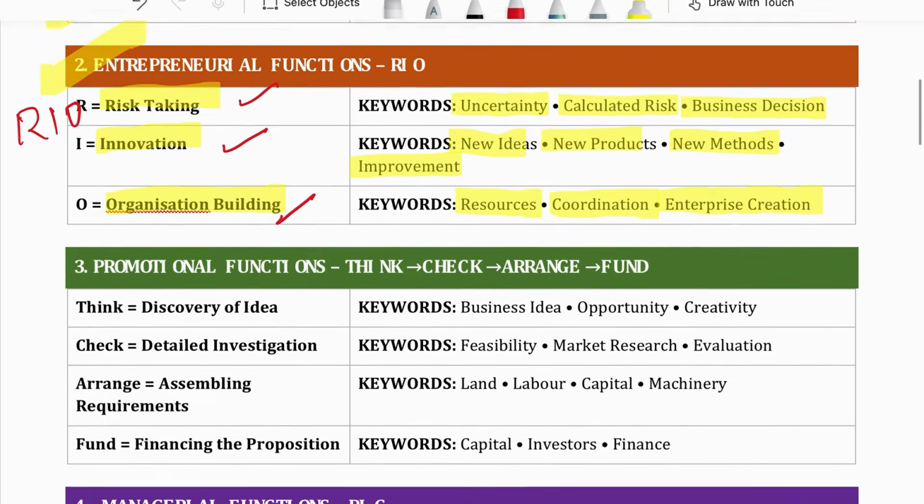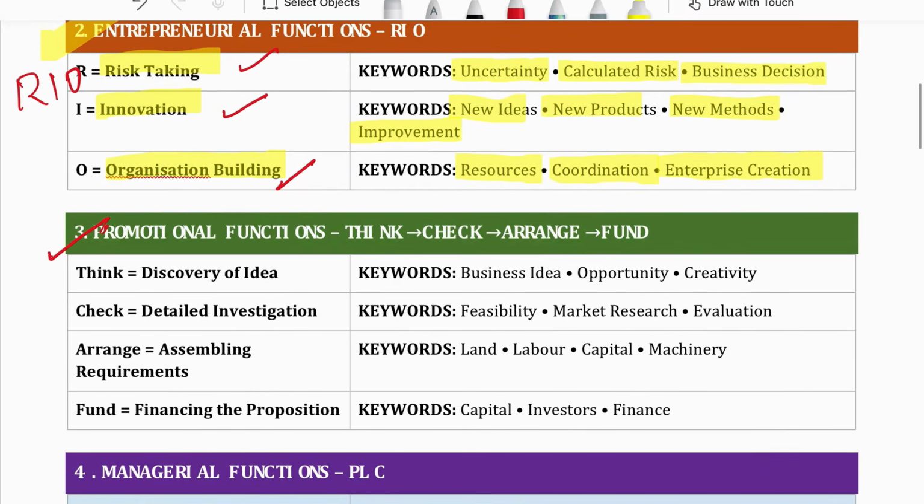Next functions of entrepreneur are promotional functions. There are 4 promotional functions. One is discovery of an idea. Under discovery of an idea, an entrepreneur identifies the business idea. On the basis of the idea, he sees whether that idea is workable or not, whether that idea has certain opportunity or not, means that idea can be converted into business opportunity or not. Then he uses his creativity. Fine, this is how he gets the idea.